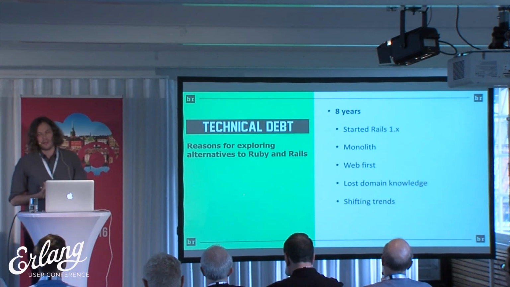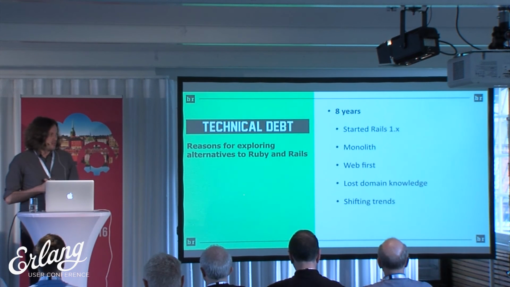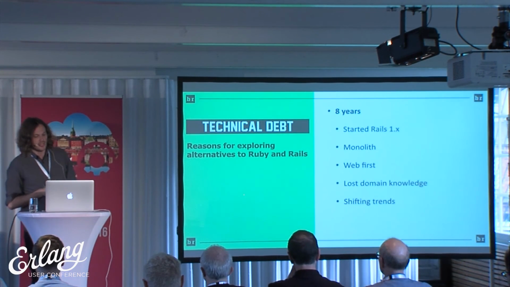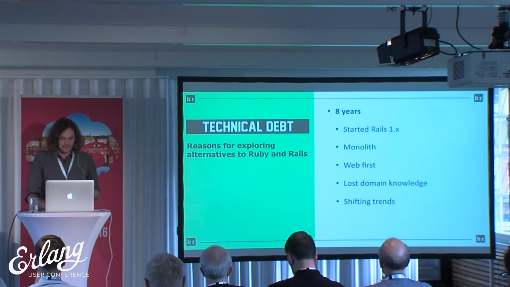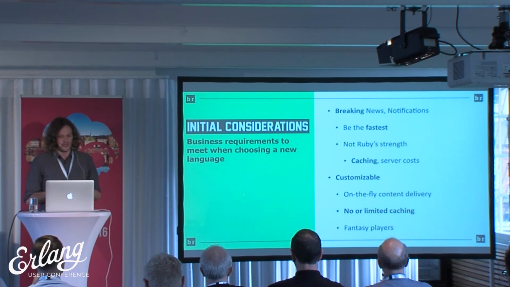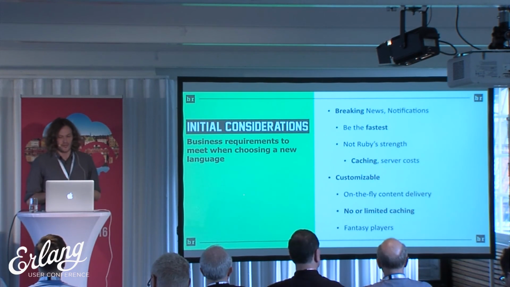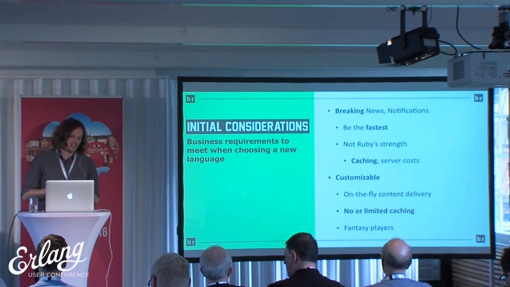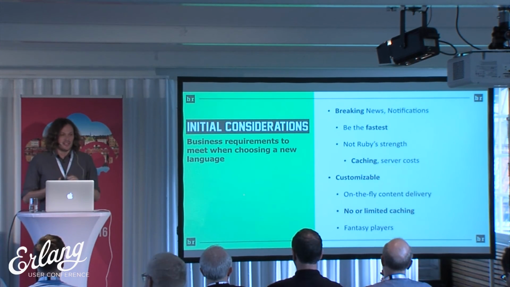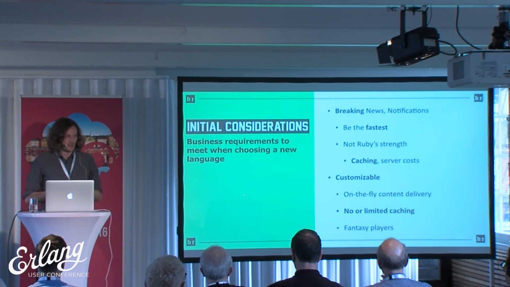And the shifting trends were from web to mobile. And things started to fall over in the Ruby world, especially with the way that breaking news notifications work. We have to be the fastest, and obviously this isn't Ruby's strength. In order to cope with some of the deficiencies of Ruby, we had to invest in all these caching strategies, and they're very complex, and they worked most of the time, but when they didn't work, they failed pretty bad. And one way to make Ruby faster is to add more servers, and this isn't really a sustainable approach over time.